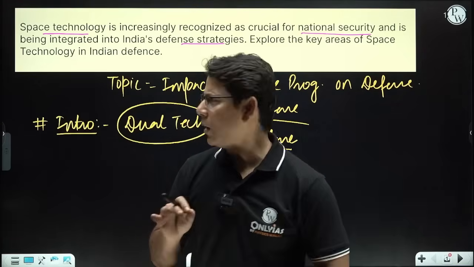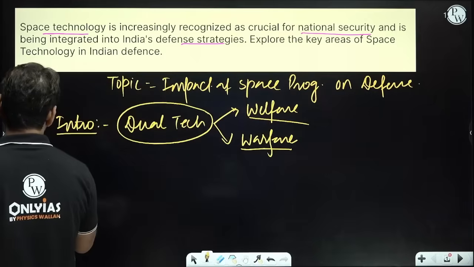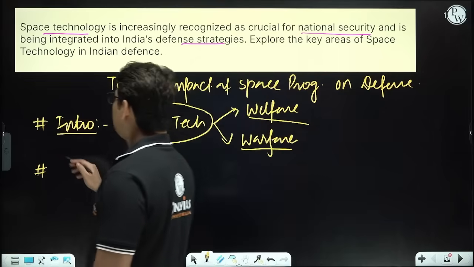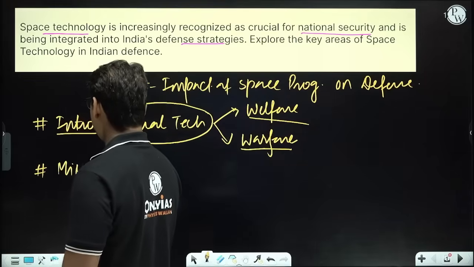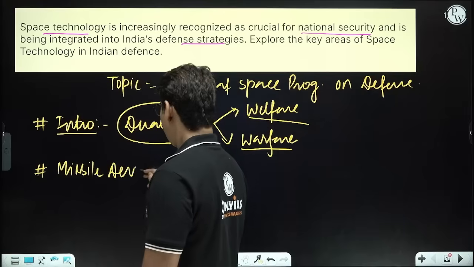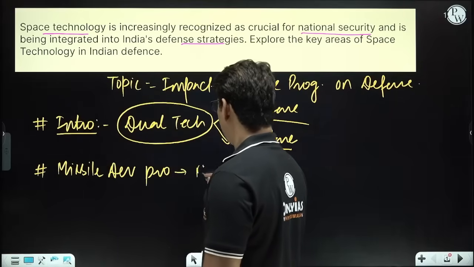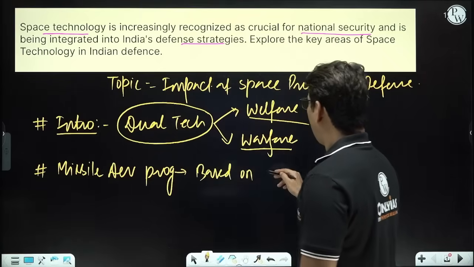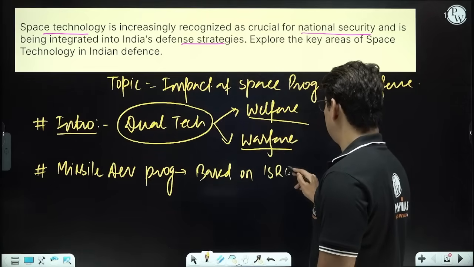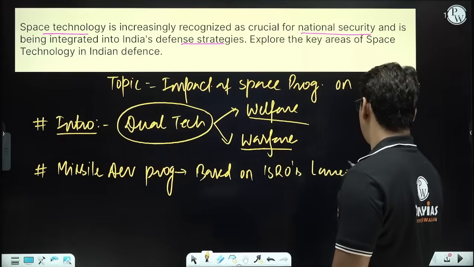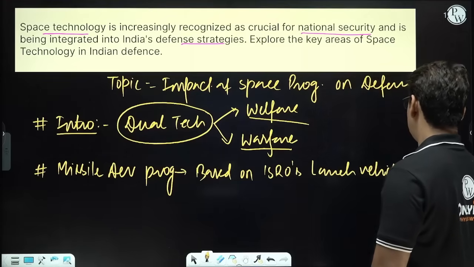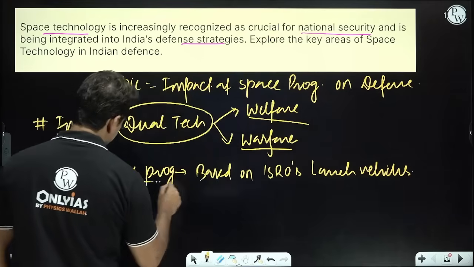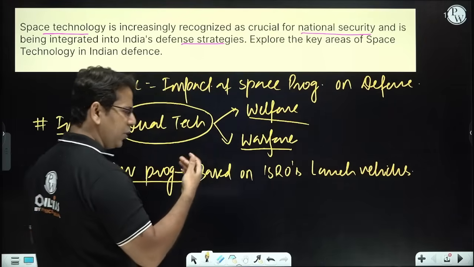And then we can go with the pointers, the main body. There we can enumerate the pointers. The first pointer that we can go with, historically, is that the Indian missile development program is based on ISRO's launch vehicles. So the Indian Missile Development Program is based on ISRO's launch vehicle, and we all know the story.